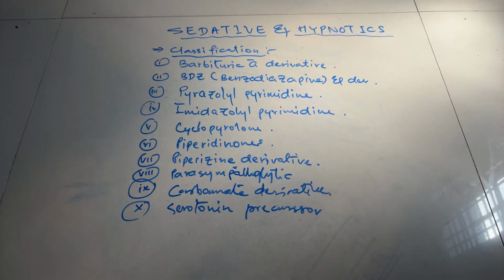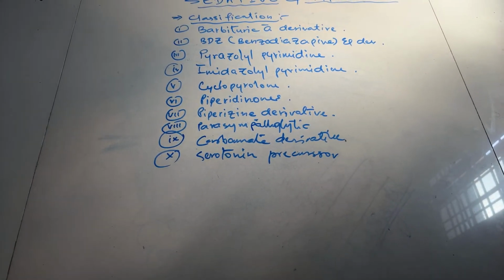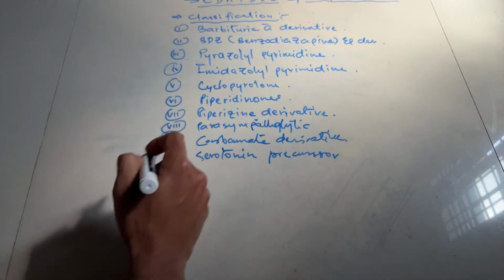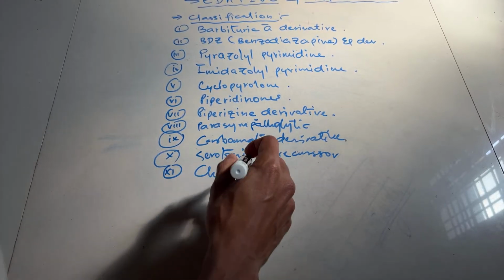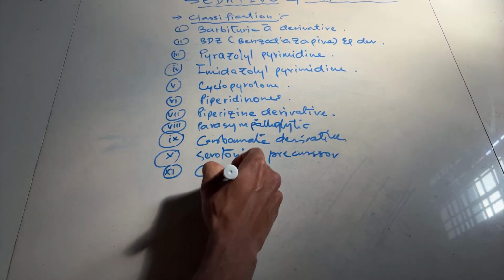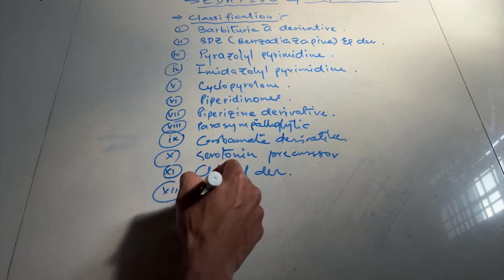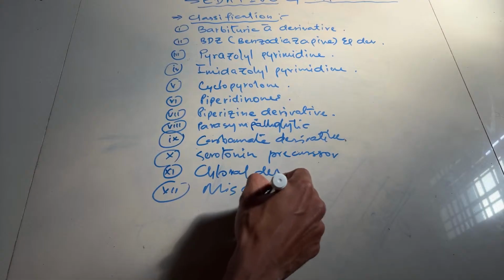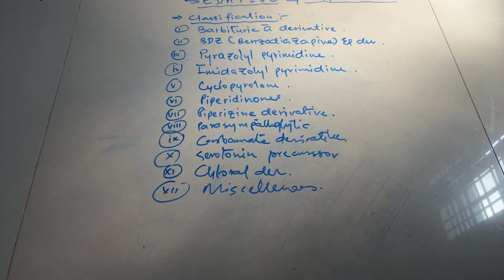Number 11, chloral derivative. And number 12, miscellaneous.